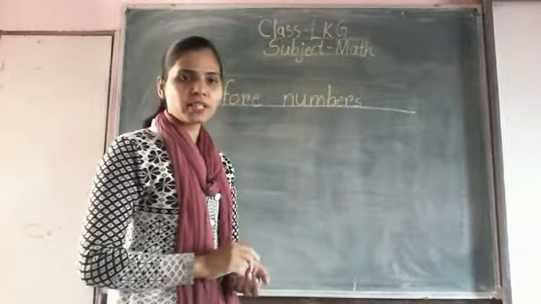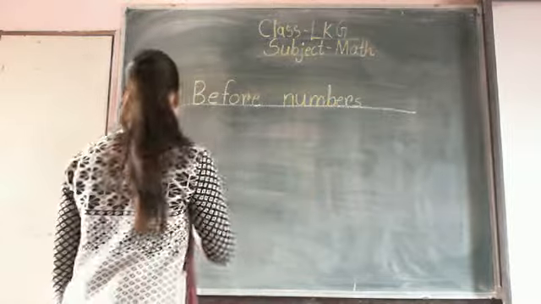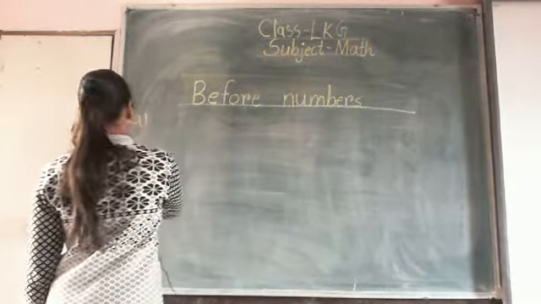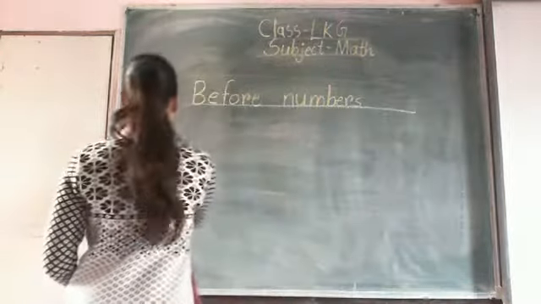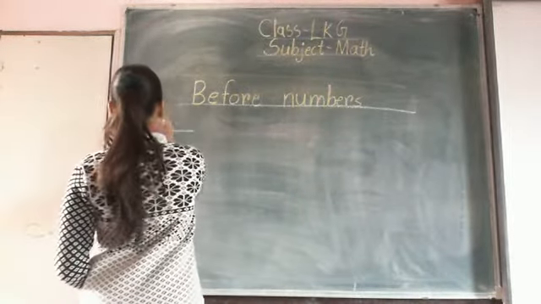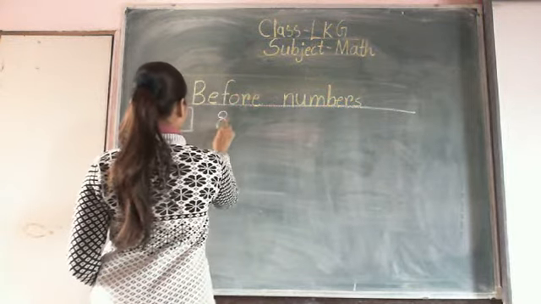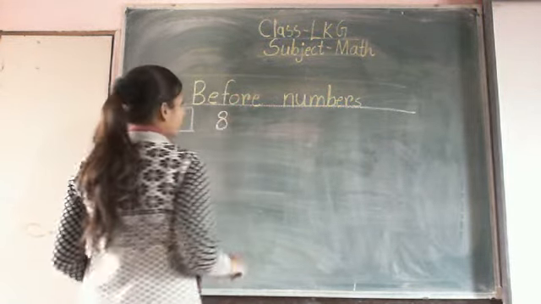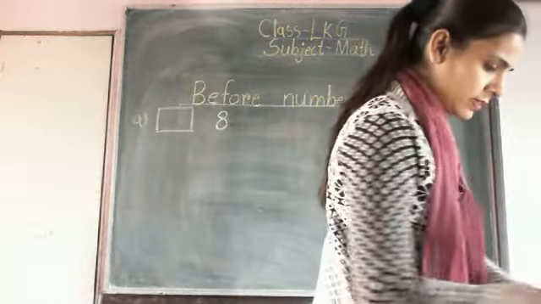Okay, so are you ready for this? Write down before number and write down the examples. Example A is: first make a block and here write number 8. What is the before number of number 8? It is very simple.